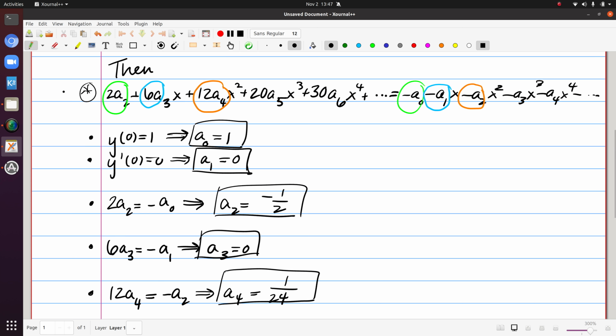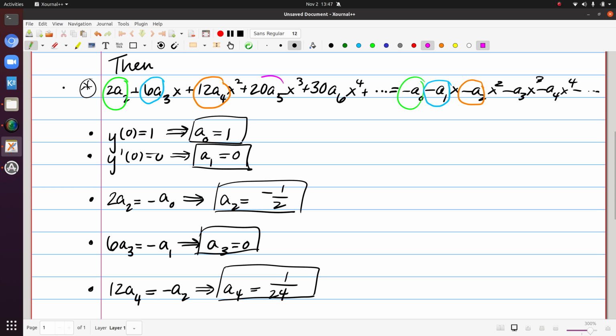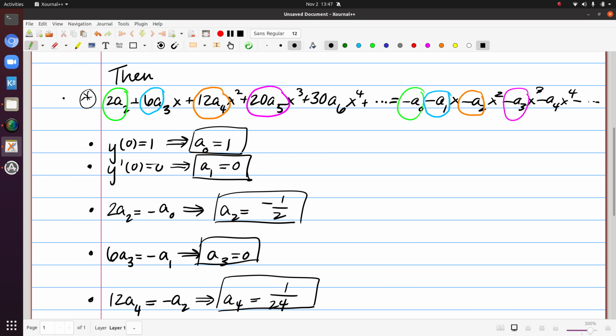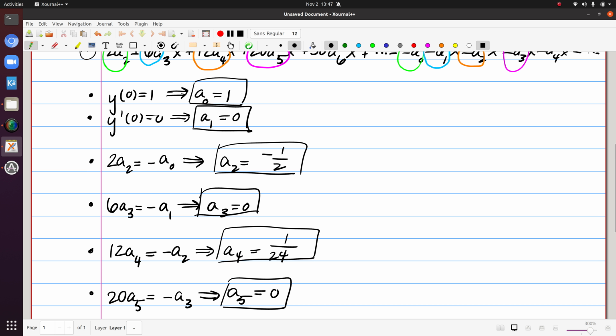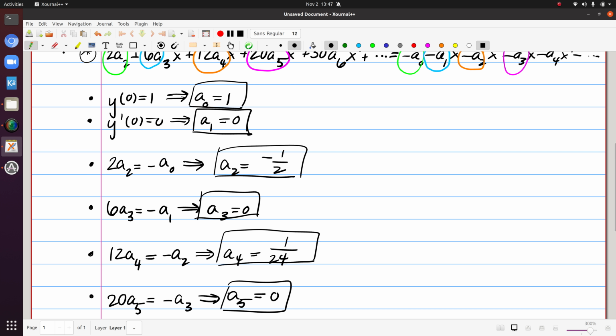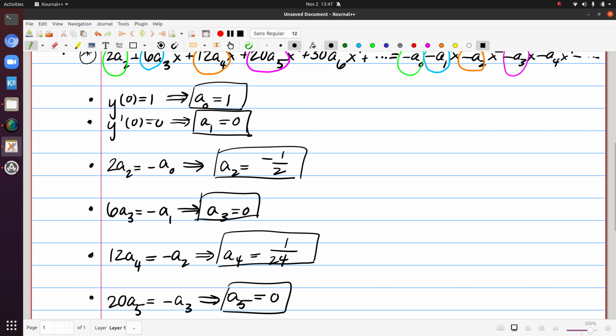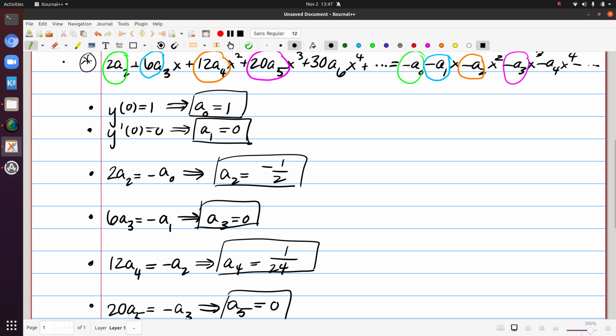To find the next set of coefficients, we're going to set 20a5 equal to minus a3. a3 is 0, so a5 is 0. And notice the way this is going. a7 is going to be dependent on a5, so that's going to be 0. a9 will relate to a7, so that will be 0. So basically, a sub k is going to be 0 for all odd k's.